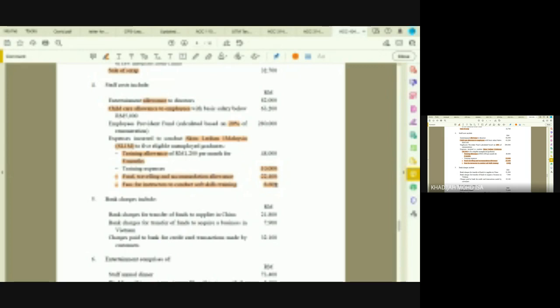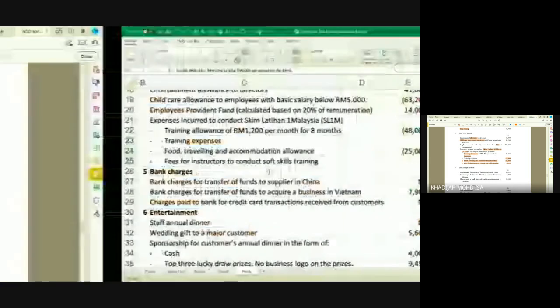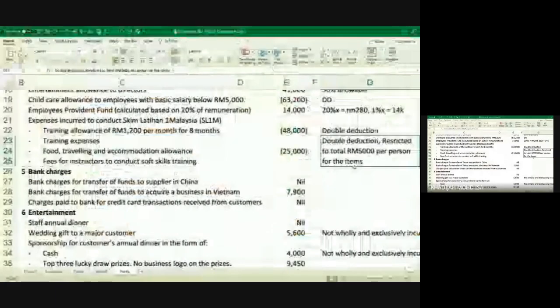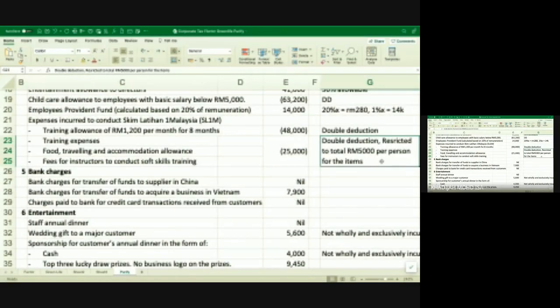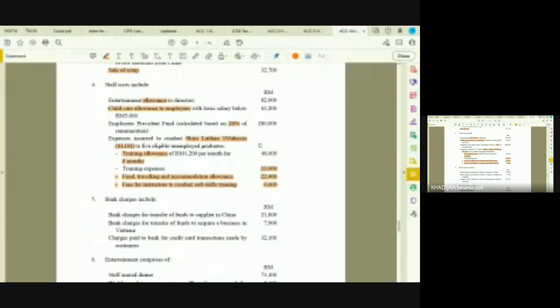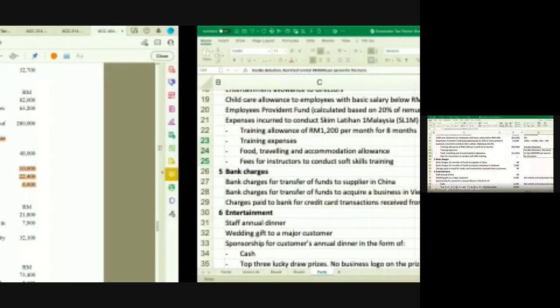But what you show here is that because the company has already claimed this in arriving at profit before tax, the double deduction is only the 25,000. How do you get 25,000? 5,000 for each graduate, restricted to 5,000 per person, right? And then 5,000 times 5 unemployed graduates. So you have 25,000 that is given as a double deduction.